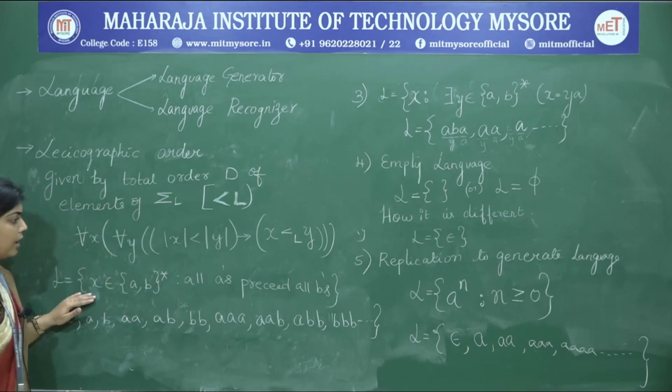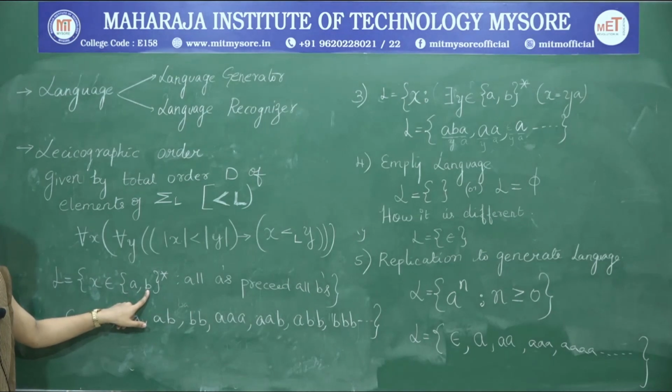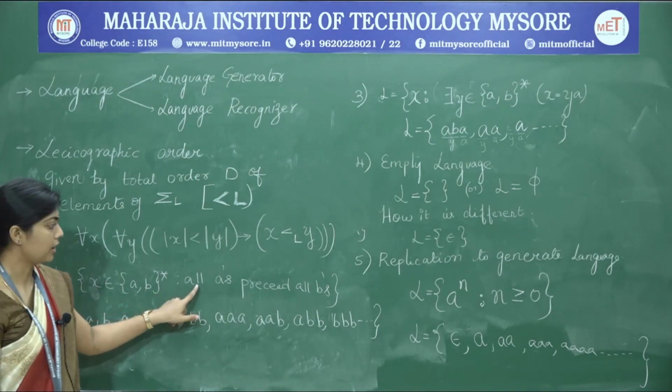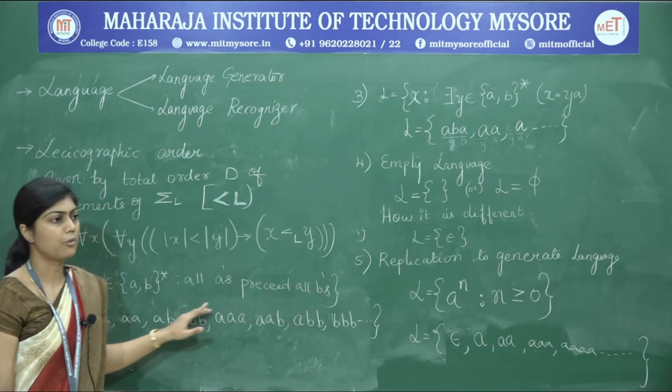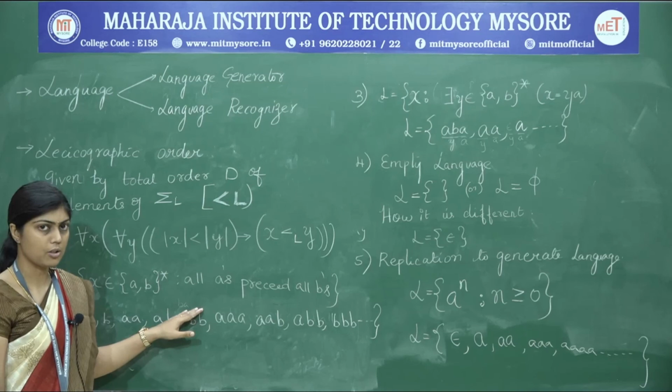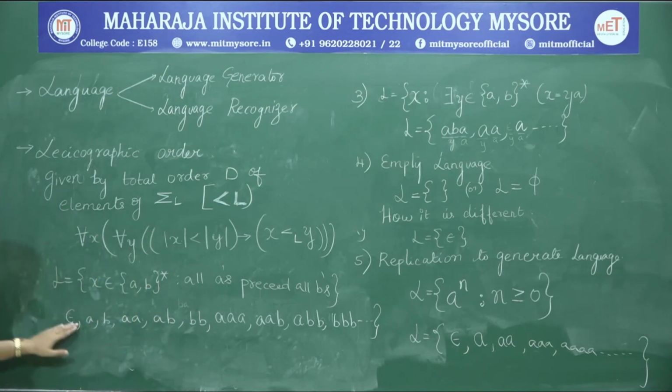So, now we will see an example here. We have L is equal to x that belongs to {a, b} star. So, this states that x is made up of a's and b's. We also have a constraint here saying that all a's should precede all b's, and we will try to frame the strings in this language by also following the lexicographic order. So, the strings that belong to the language are: epsilon, which is the smallest string and its length is 0.